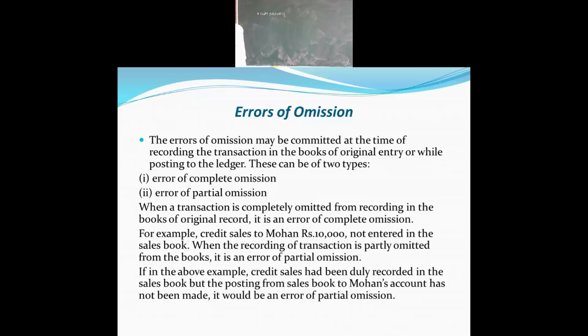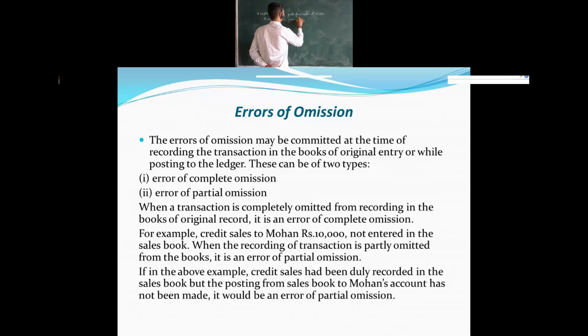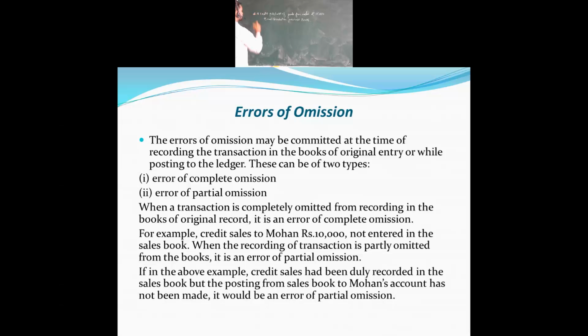Credit purchase of goods from Madan, rupees 15,000, is not recorded in the purchase book. So this is one example of error of complete omission.